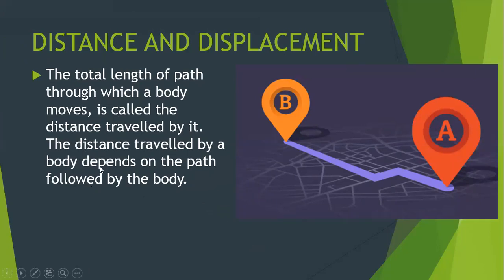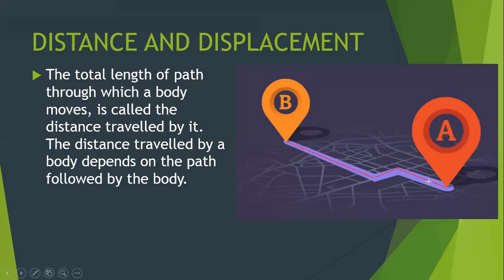So what is distance, beta? Distance is the total length of path through which a body moves. It's called the distance traveled by it. The distance traveled by a body depends on the path followed by the body. For example, I am moving from A to B. I traveled a distance of 10 meters, then I took a left turn and traveled 5 more meters, and then I took a right turn and traveled 20 more meters.